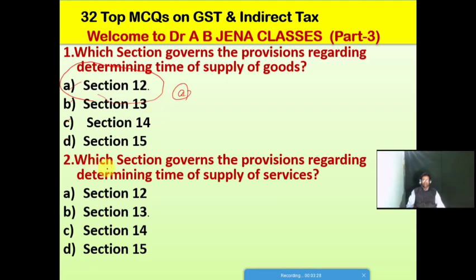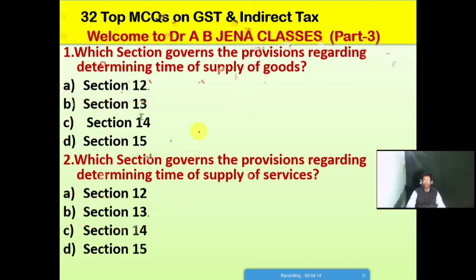The second MCQ: similarly, which section governs the provisions regarding determining the time of supply of services? A, section 12; B, section 13; C, section 14; D, section 15. Friends, B is the right option for this MCQ. Section 13 governs the time of supply of services. I request all of you to kindly go through the posted videos, part 1 and part 2, on GST and indirect tax. Definitely you will know more and more.